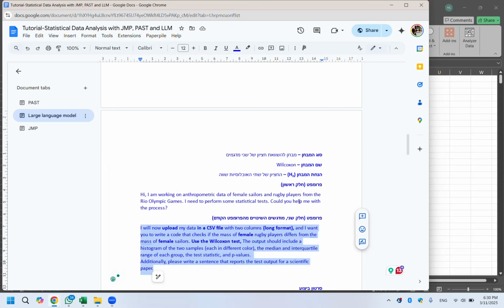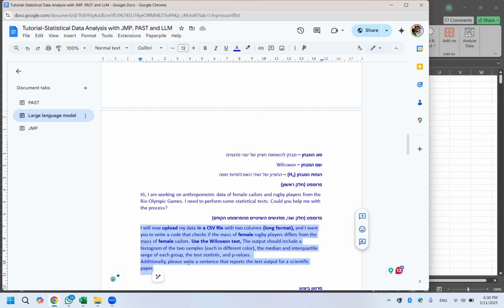Here they are. So this is the introductory prompt, which I've shown you have already used. I am working on anthropometric data of female sailors and rugby players from the Rio Olympic Games. I need to perform some statistical tests. Could you help me with the process? And then this is the specific prompt. I will upload my data.